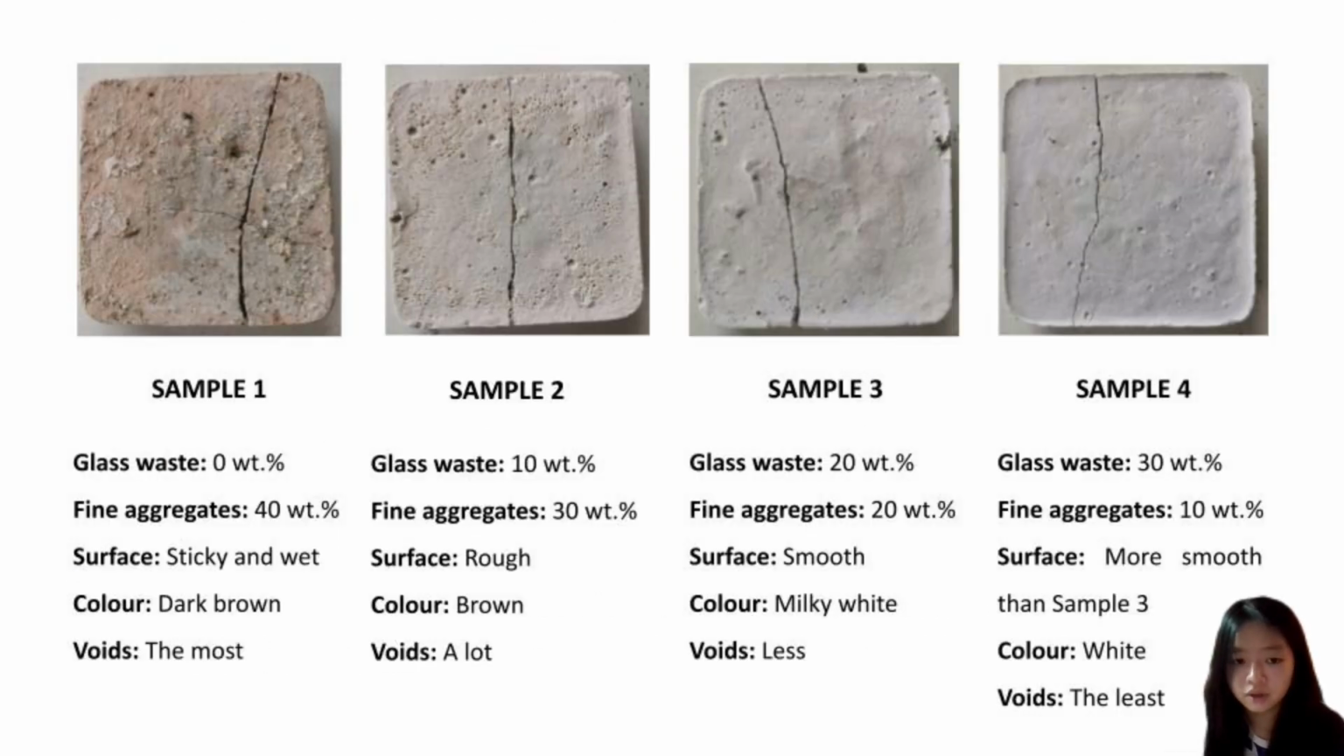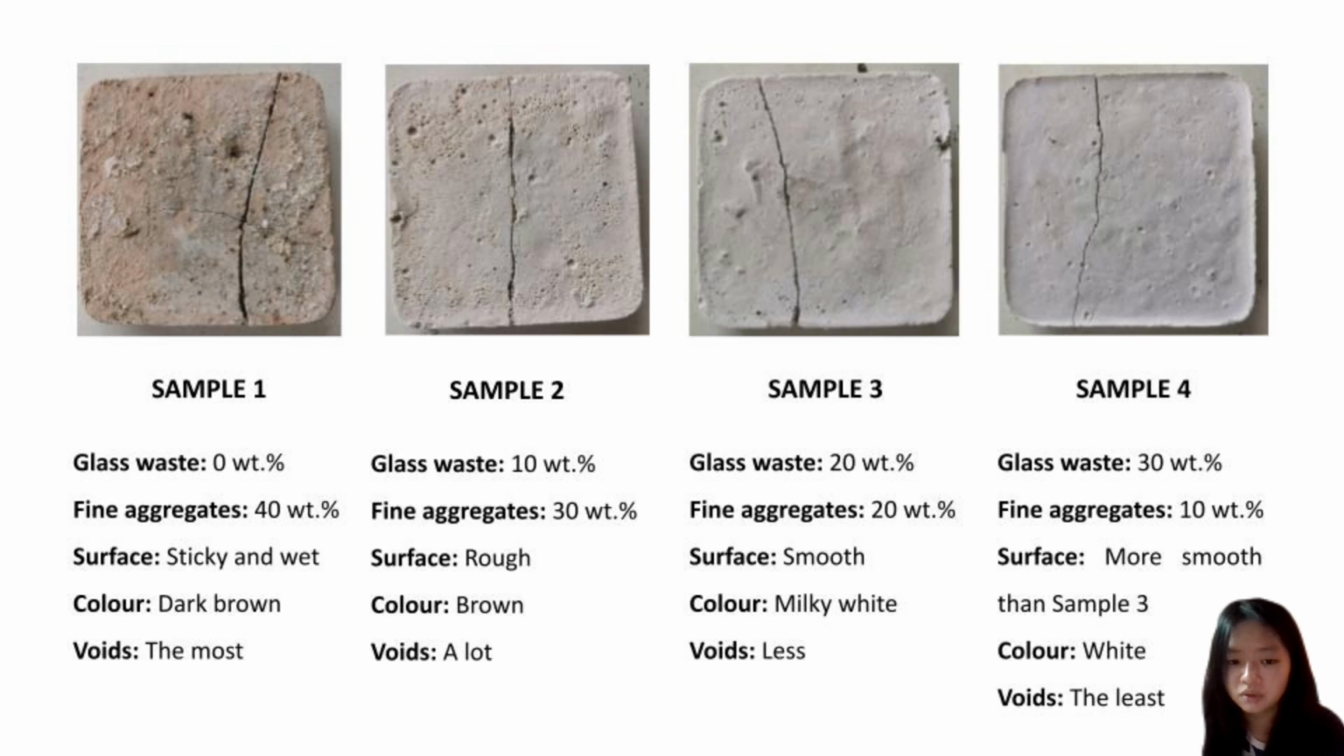To observe the performance of the concrete, we created 4 samples with different weight percentages of glass waste and fine aggregates. Sample 1 is the normal concrete mix, with no glass waste added. We observe that the surface is sticky and wet, dark brown in color, and the voids are the most. For sample 2, we add glass waste to 10 weight percent and decrease the use of fine aggregates.